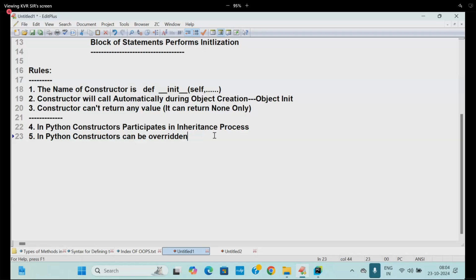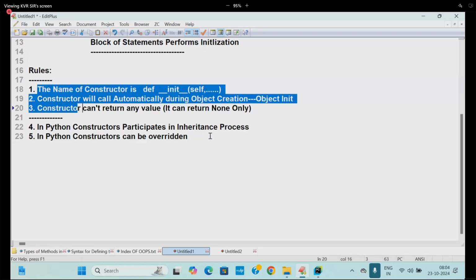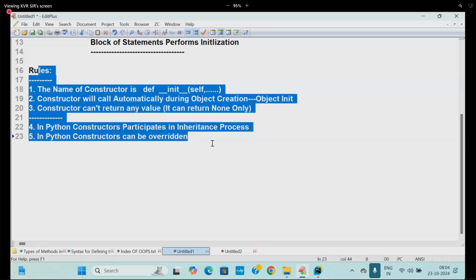Once again, I will show it in inheritance, because I am writing all the properties of constructors at the same time. Are you able to follow now?